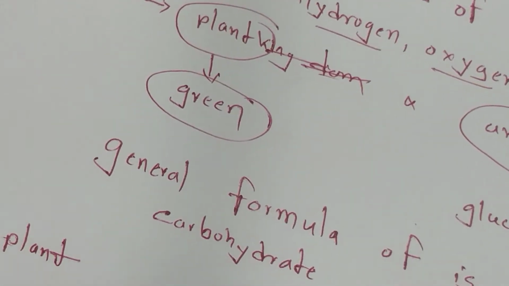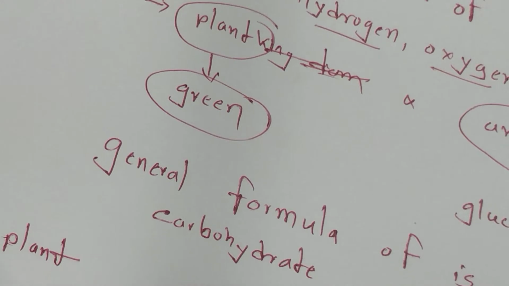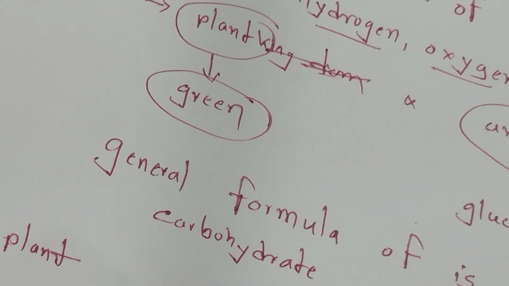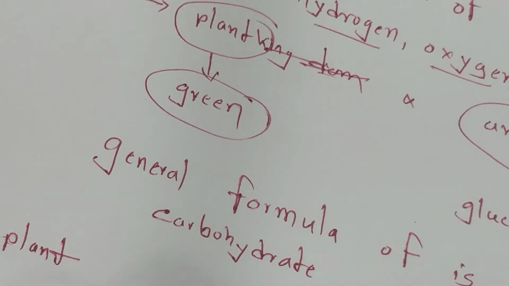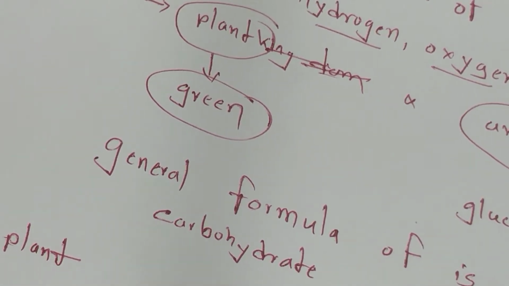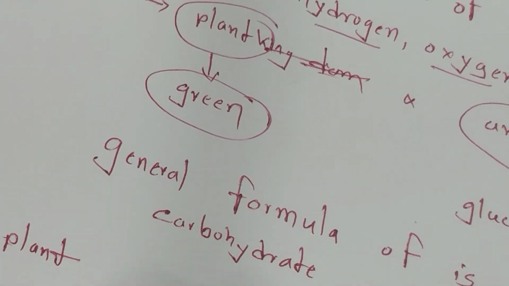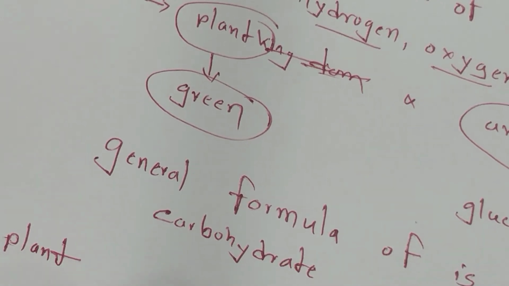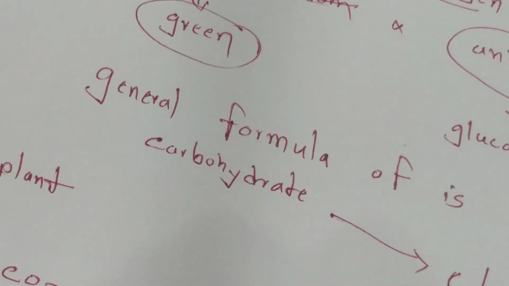Why? See, from the atmosphere they take the carbon dioxide, and through the root they absorb water, in the presence of sunlight, and the plant has chlorophyll, and then they get the carbohydrate.